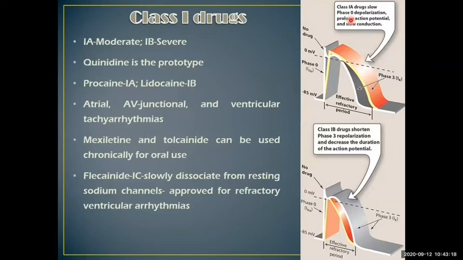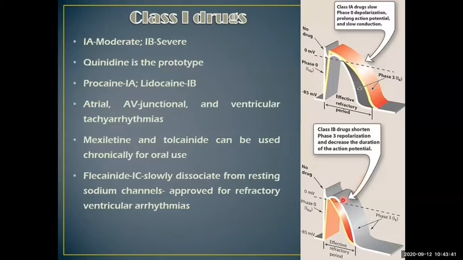Class 1A drugs are going to cause slow phase 0 depolarization. As you can clearly observe, they are going to slightly tilt the phase 0 depolarization, and thereby they increase the effective refractory period.